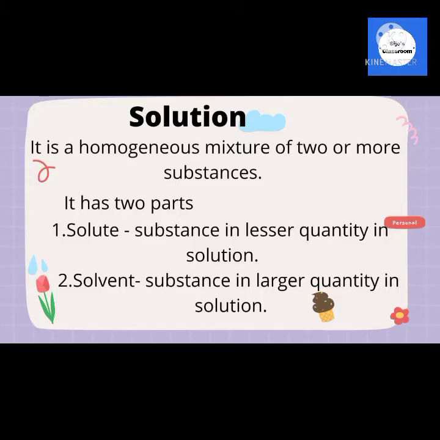Next topic, solution. It is a homogeneous mixture of two or more substances. It has two parts. First one, solute: the substance in lesser quantity in a solution. Second one, solvent: the substance in larger quantity in a solution.